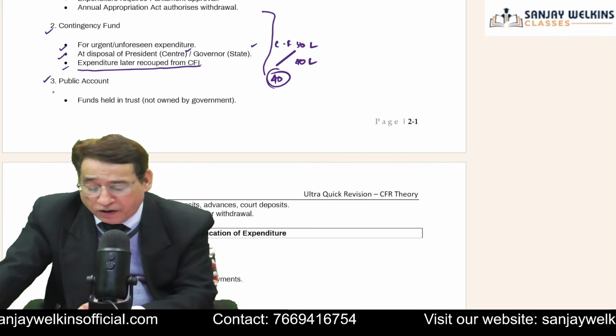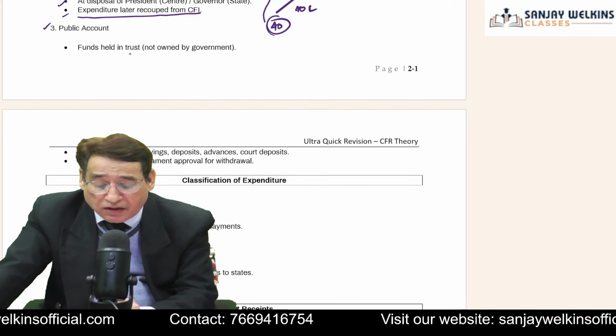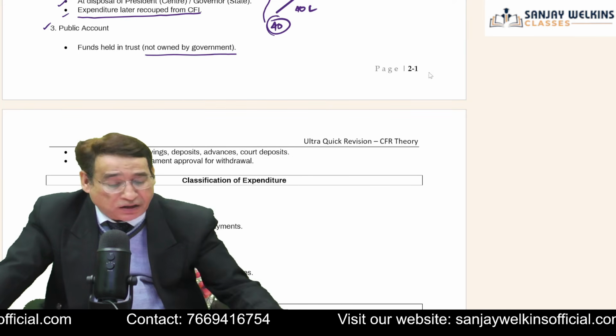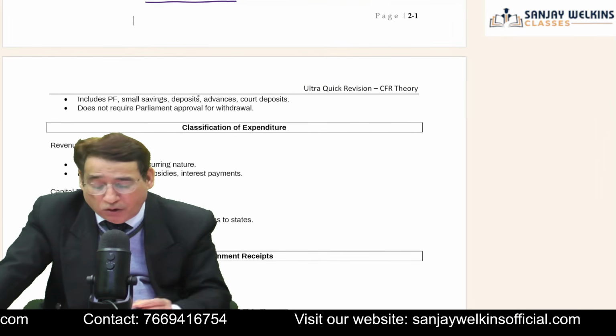This is the main point. Then public account. Public account means these are the funds held in a trust and not owned by the government. Is it clear to you? These are the funds which are not owned by the government, rather they are actually owned by the trust.